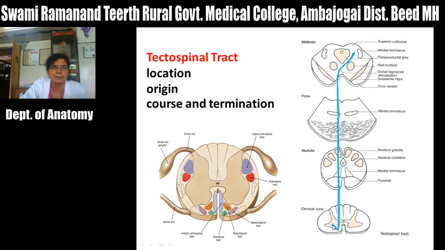Function of this tract: it is mainly responsible for the reflex movement of the head and neck. At the time of ascending tracts, I told you about the spinotectal tract. Function of the spinotectal tract is that it mainly forms the pathway for the spino-visual reflex.